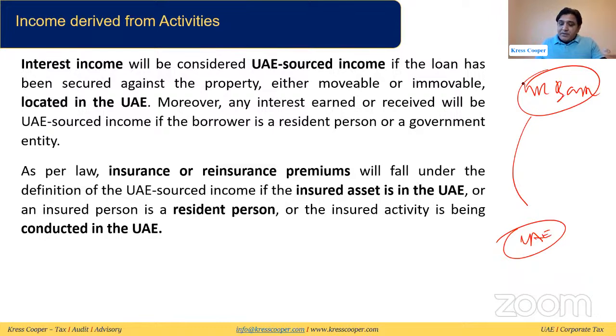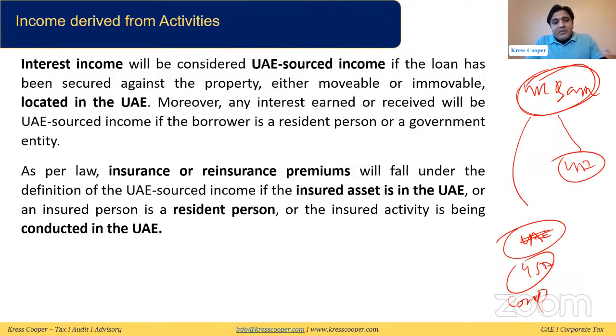As I mentioned, this might be a UK bank giving a loan to a USA company, but the loan is being given against a property which is in the UAE, then it will be considered UAE sourced income. It will not be easy to track, but as given in the law, we need to respect it and consider that this provision of the law will be applicable as well. They also said that if the borrower is a resident person or government entity, it will still be considered interest income and assumed to be UAE sourced income.